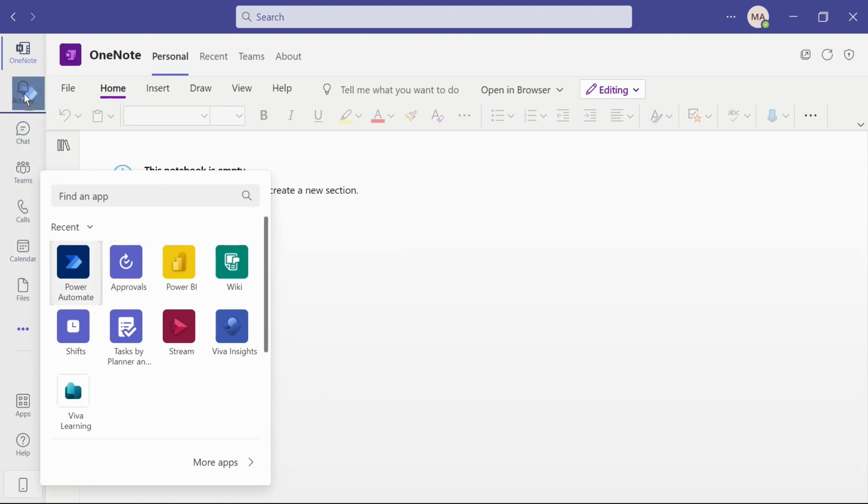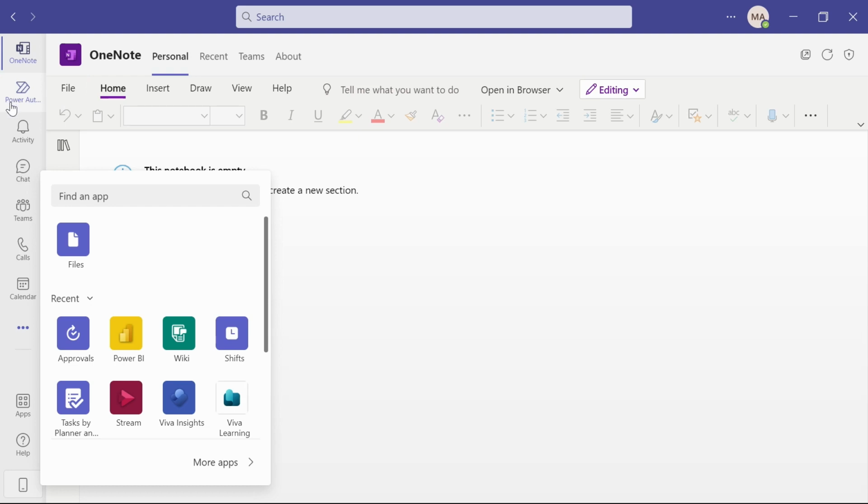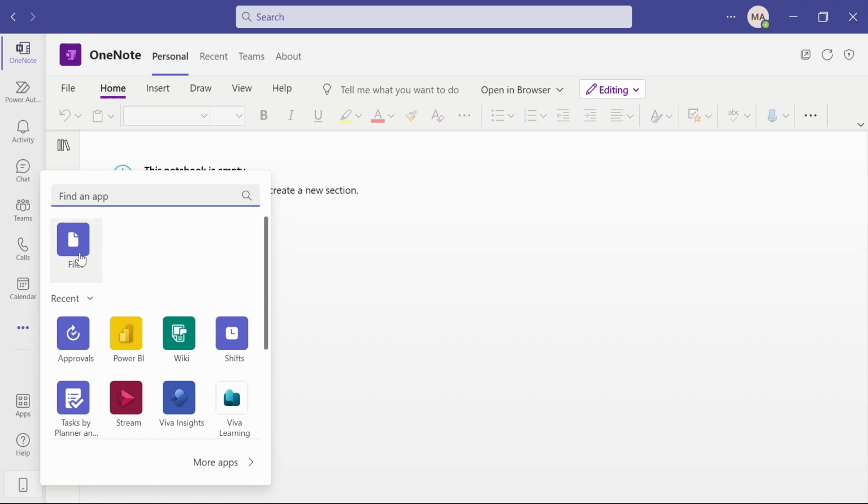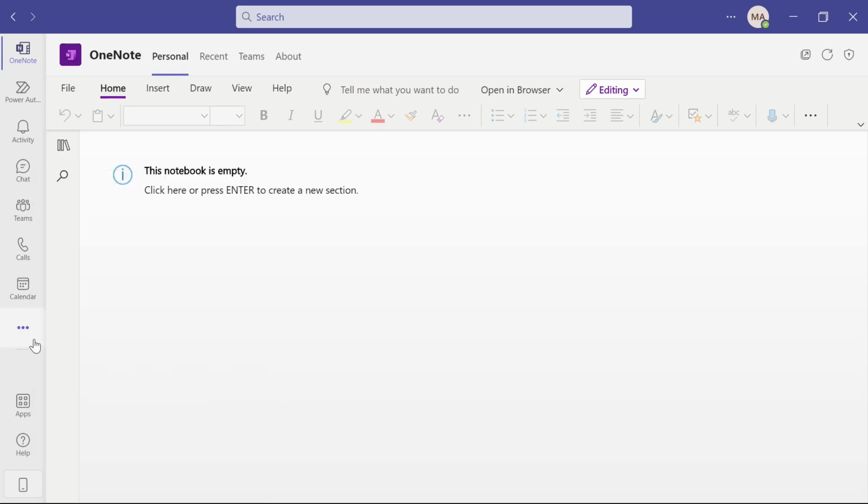If I'm always using Power Automate, I can have that up there as well. You can see as they start pushing things down, other ones will go into your recent. Files, which was one of my main ones before, now that I've added other apps, got pushed down, and it's going to go into this three-button ellipses right here, which is kind of that extra docking station for them.